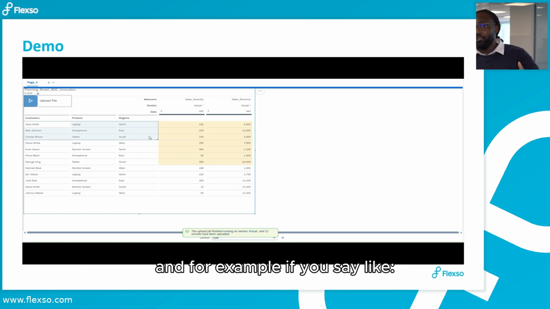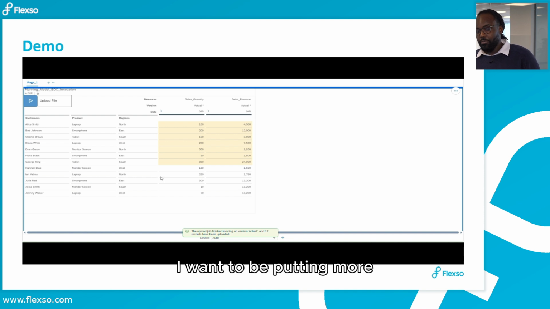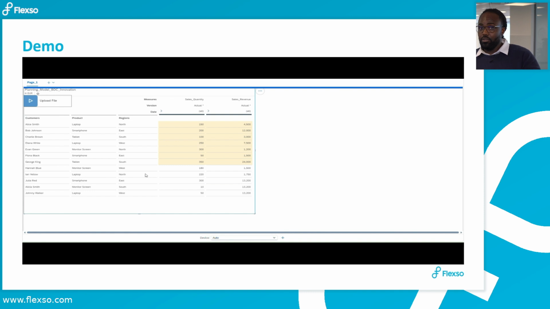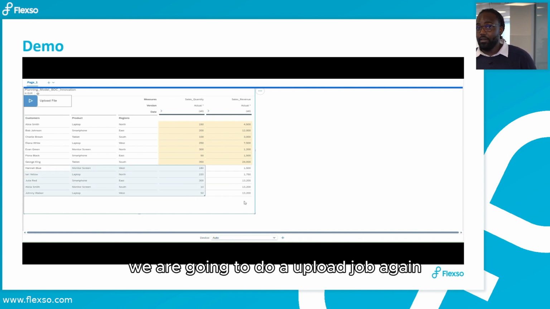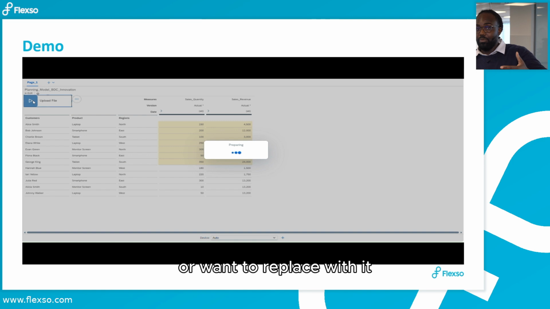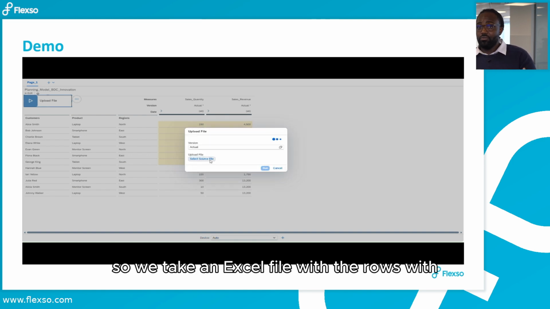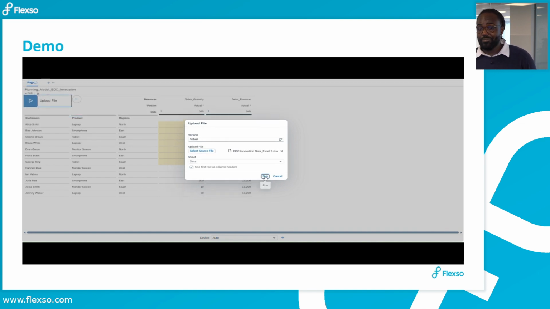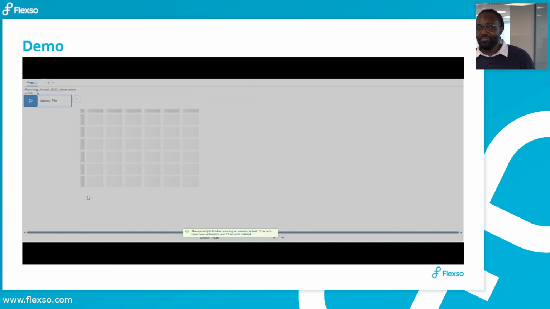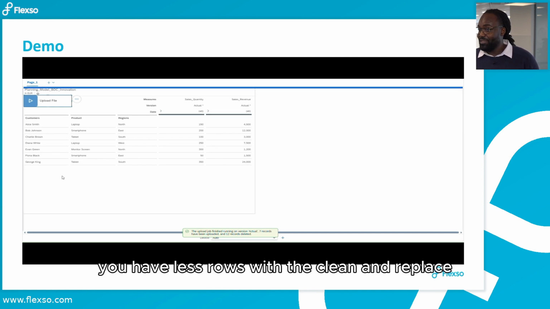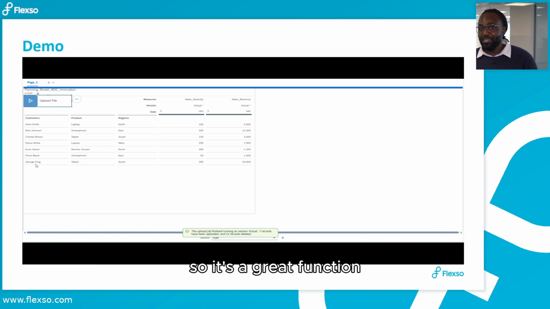And for example, if you say, oh, I want to be putting the same data in it, but with less rows, we are going to do an upload job again. The rows that I have selected are the rows that I want to delete or replace. So we take an Excel file with less rows. Then you click on run. And here you go. You have less rows with the clean and replace. So it's a great function.